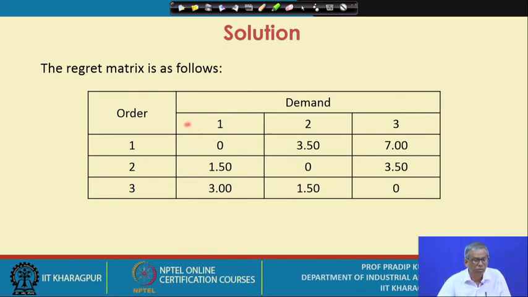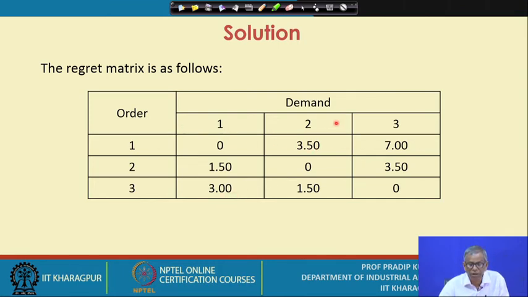Okay, so we have this regret matrix. Obviously we will find that all these diagonal elements are zeros. For all other elements, say when the demand is 1 and your order quantity is 2, the regret is 1.50. When the demand is 1 and the order quantity is 3, your opportunity cost is 3.00.